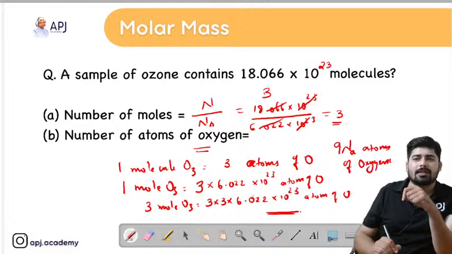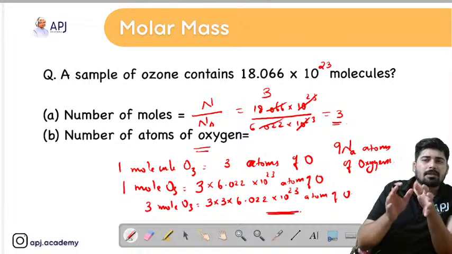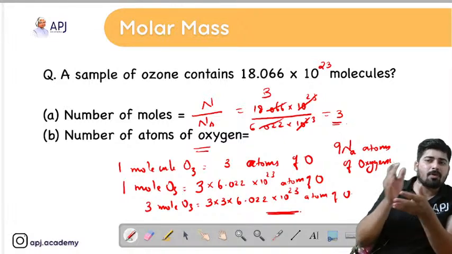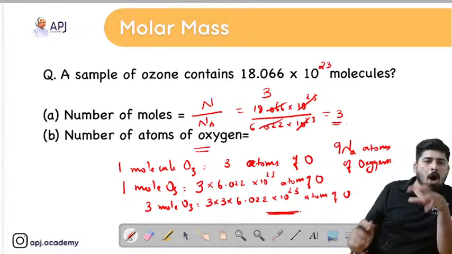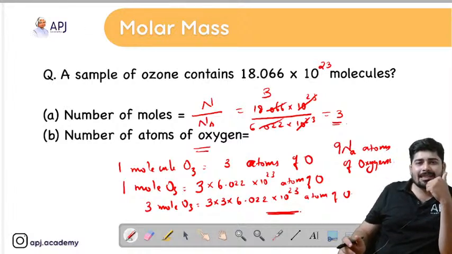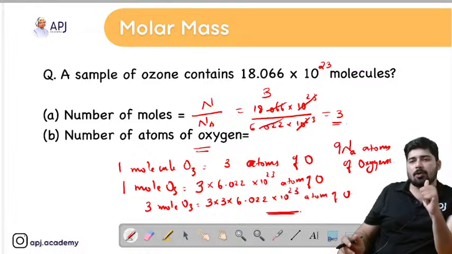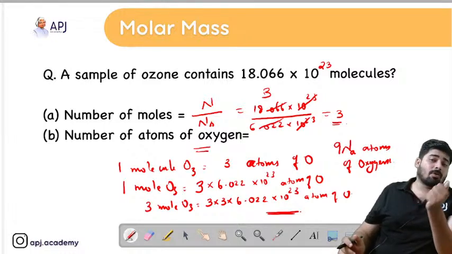So hope this question is clear for you. So remember this, whenever the number of particles is given, how to find out the number of moles? Just divide that number of particles with Avogadro number, you will get the number of moles.